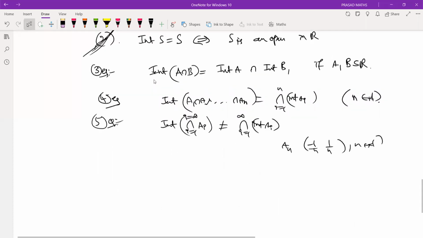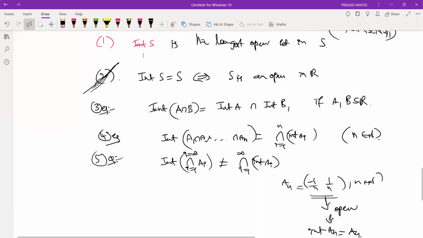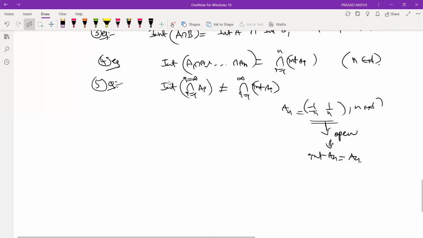What you have seen? This is an open interval. Therefore, every open interval is an open set. We have seen just now that this is an open set. Whenever it is an open set, the interior of A_n is A_n itself. Just now we have stated the second property: interior of A is equal to A if and only if A is an open set. So as you know, this is an open set for each n. Therefore, interior of A_n is A_n.